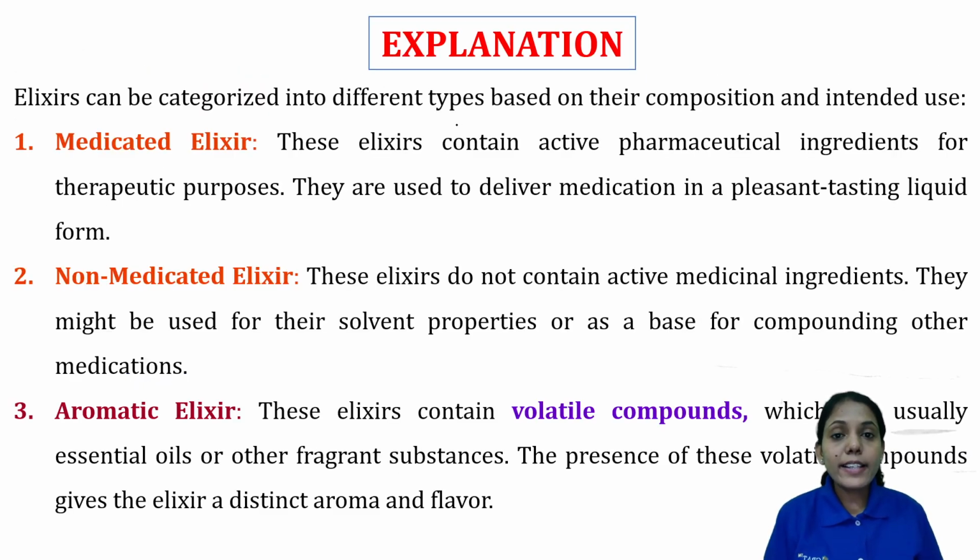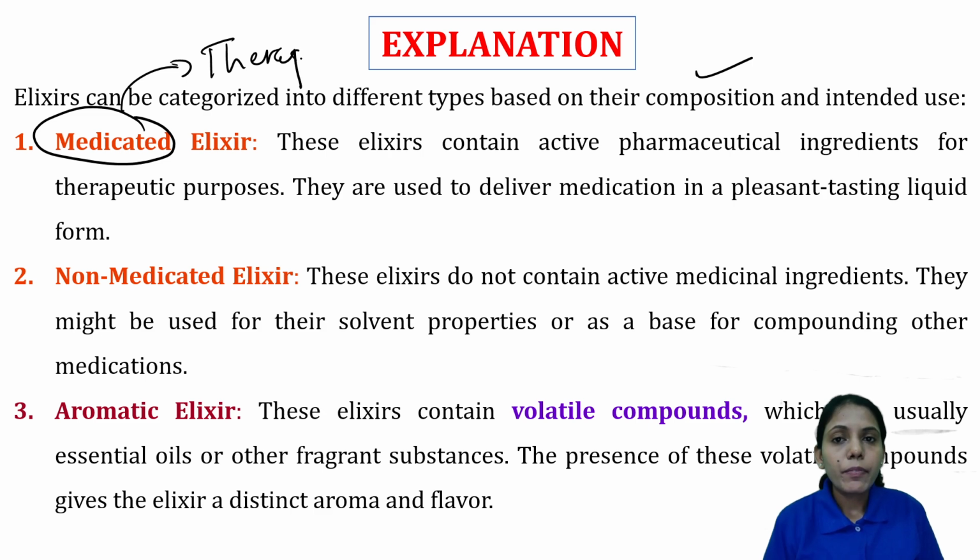Elixirs can be categorized into different types based upon their composition and intended use. First is medicated elixirs. These contain API for therapeutic purpose. The name itself suggests they are meant for therapeutic activity. Whereas non-medicated elixirs are not used as therapeutic, but act as a vehicle for the medicated elixirs. The medicated ones are used to deliver the medication in a pleasant tasting liquid form.